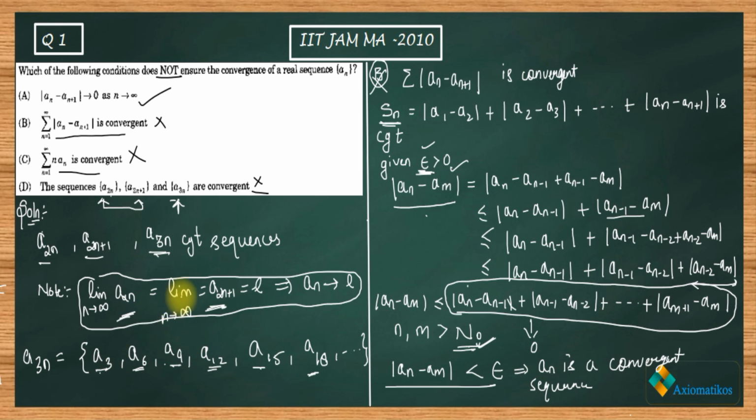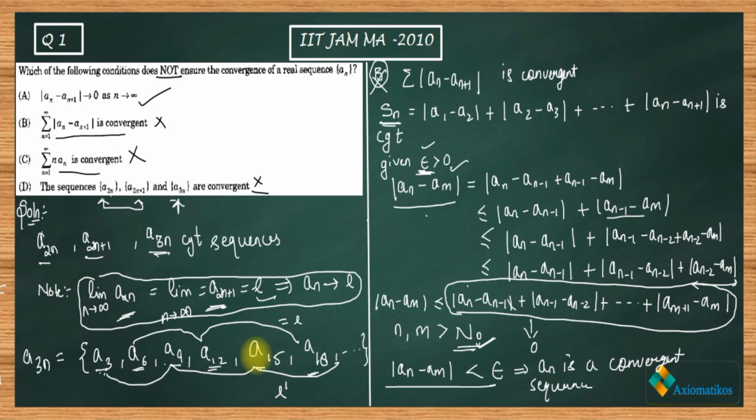Since they are convergent, this subsequence is converging to L, and let us say this subsequence converges to some L dash, which is not equal to L.